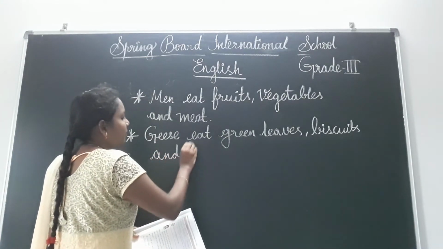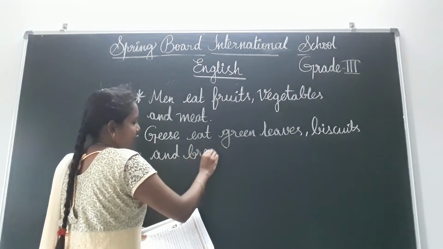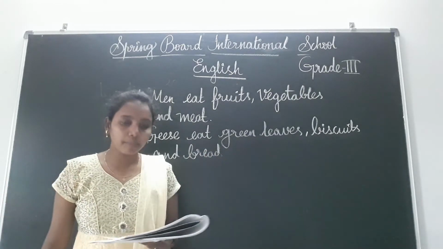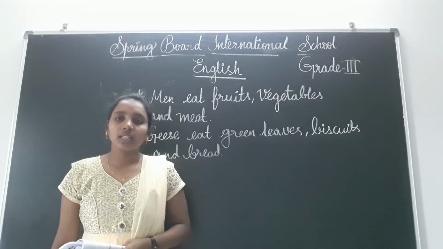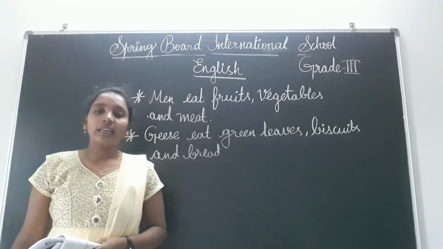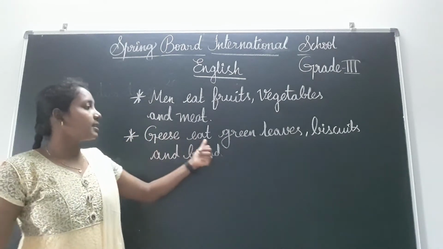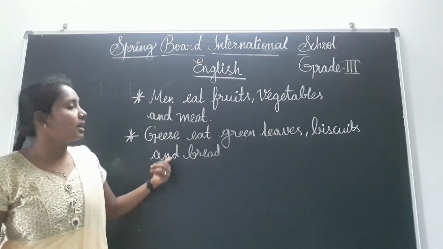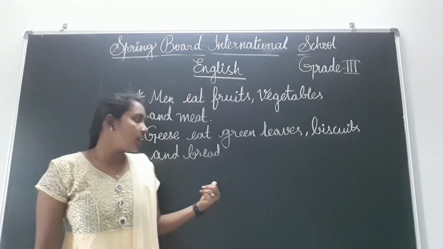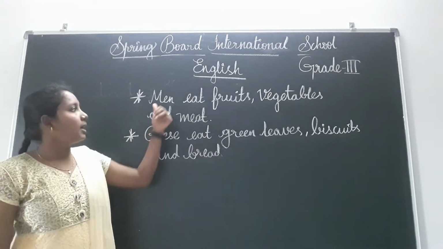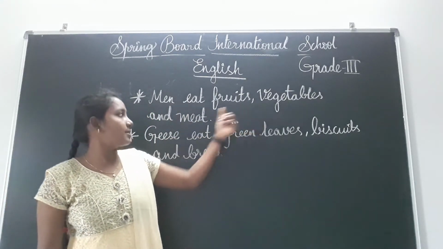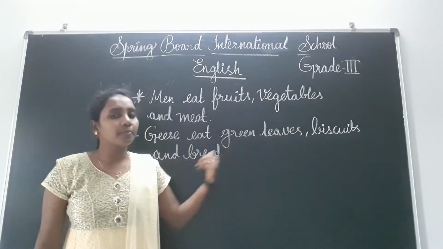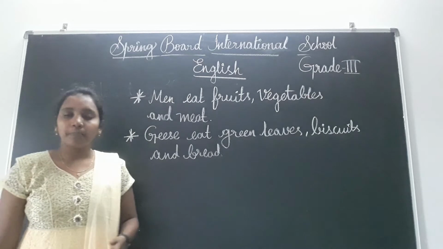Like that you have to write, children. See, they have given eating habits of goose. What is the plural form of goose? Geese. Okay, geese eat green leaves, biscuits and bread. Okay, children, read these two sentences along with me. Men eat fruits, vegetables and meat. Geese eat green leaves, biscuits and bread.